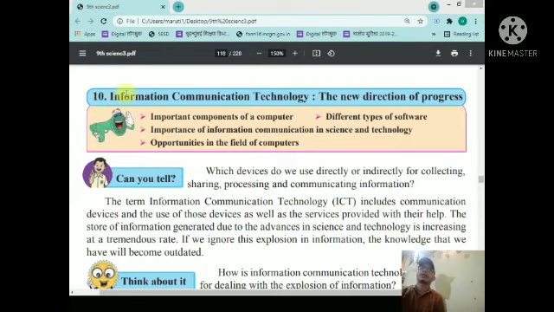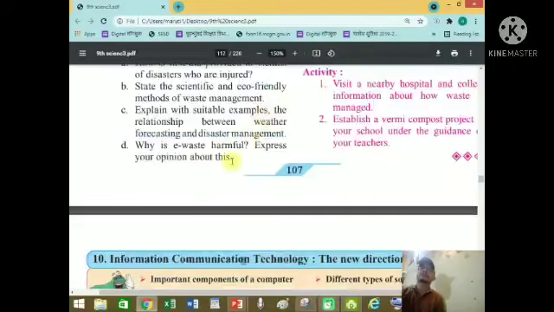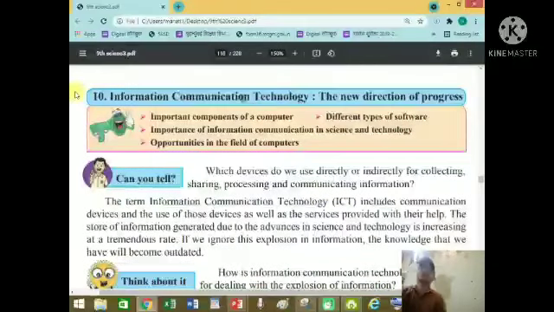See students, page number 107, or chapter is 108. Now, information communication technology, the new direction of progress.